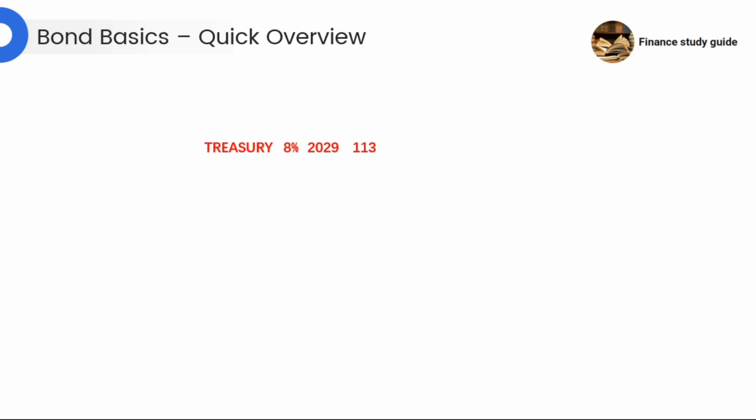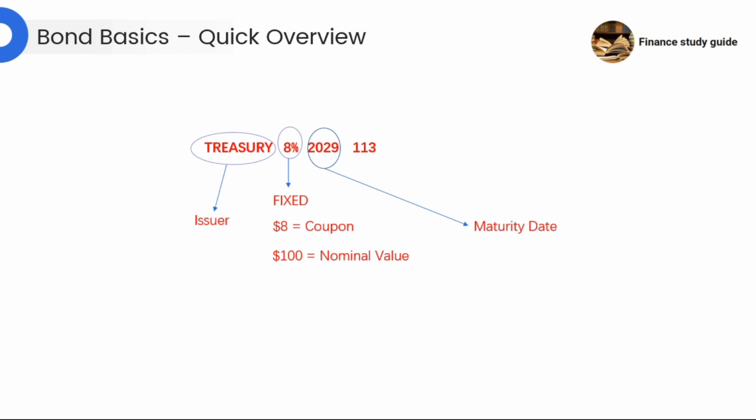If you were to look up bonds in the exchange, you would find something like this. So, first of all, you'd have a word like treasury. That's the name of the issuer. Then you'd have a percentage. So it might say 8%. This is the coupon. And you'll find a date. So, 2029. Doesn't have to be 2029, doesn't have to be 8%, but let's take those as examples.